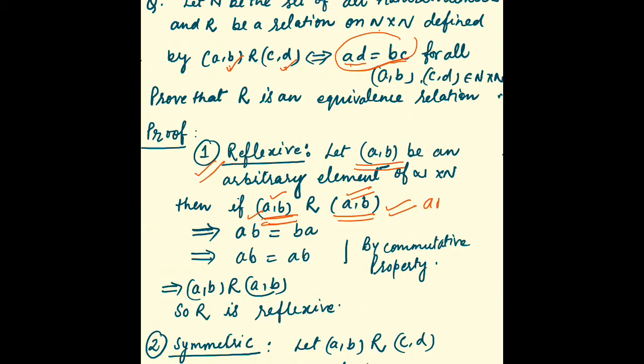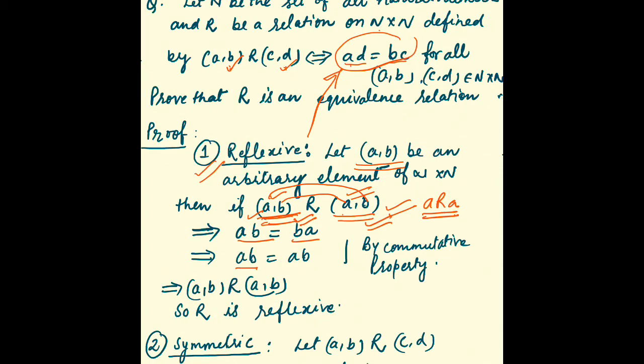Here "A relates A" is not to be written. We have to check whether ordered pair AB is relating to ordered pair AB or not. When these two relate, then according to the relation it should be AB equals BA.